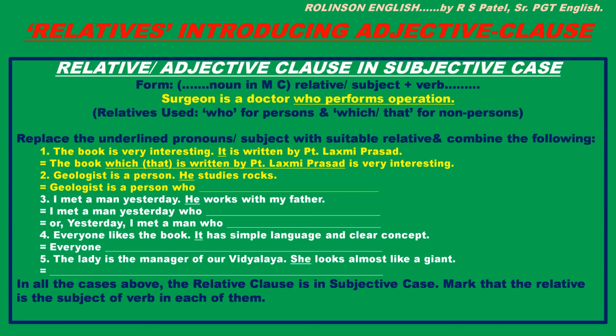Surgeon is a doctor. Doctor is the noun here in main clause, and then who? Who is the relative and who is the subject too in this clause? Who performs? Performs is the verb and the subject of performs is who, and it is relative too. So here relative is functioning as subject. This is the doer of the action of the verb, or the action denoted by the verb in it. That is how it is in subjective case, right? Here relatives used are who for persons and which or that for non-persons.